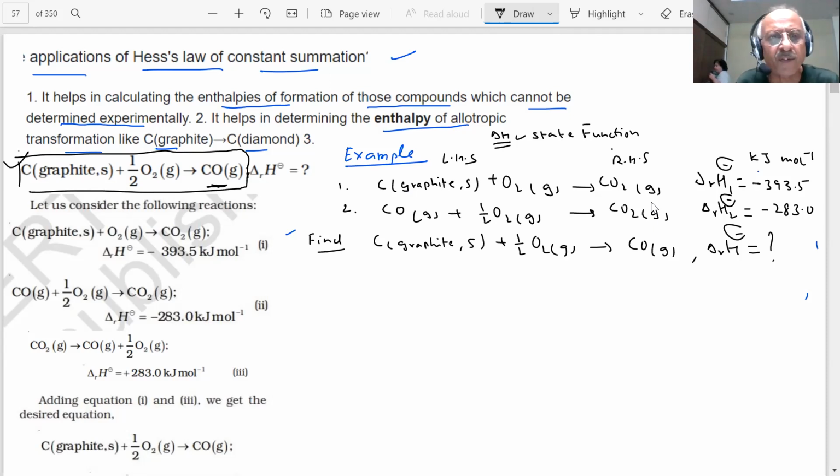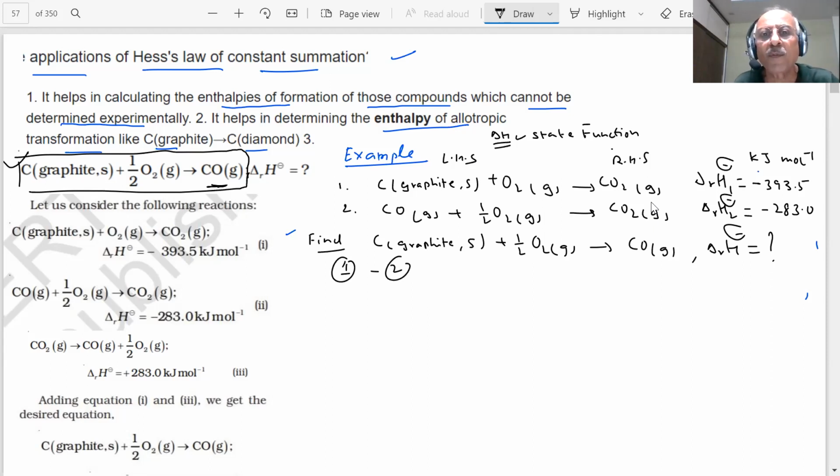If I, students, subtract 1 minus 2, what will happen? If I subtract 2 from 1, what is coming? Equation 1 minus equation 2. Negative 2 is going to come, so then what is the result of that?